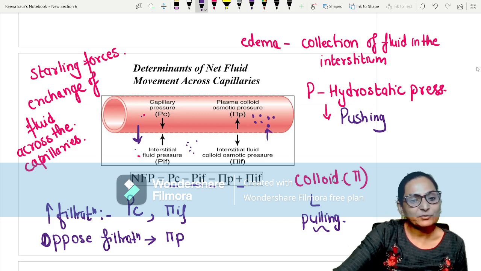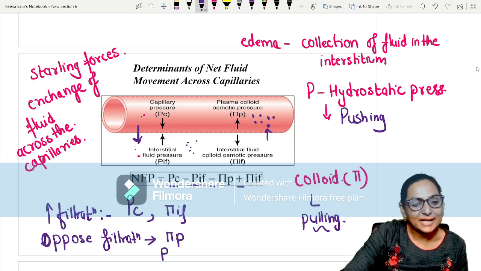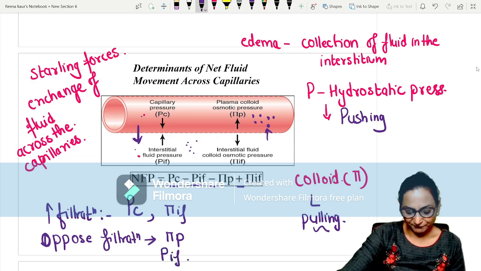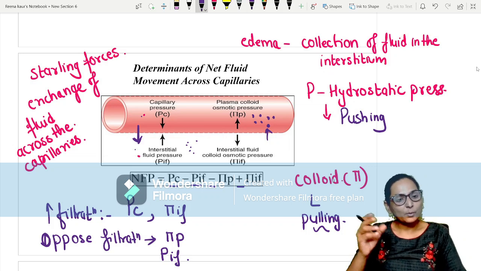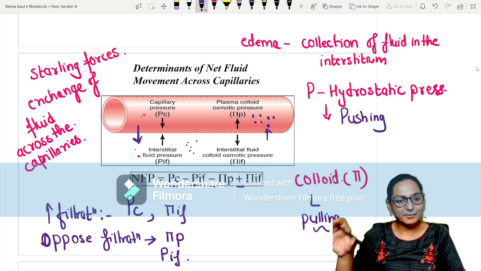And second, the hydrostatic pressure of the interstitial fluid. Normally this hydrostatic pressure is less, it is never more. But if you increase the hydrostatic pressure over here, it will push the fluid into the capillaries. So there are opposing forces and favoring forces.